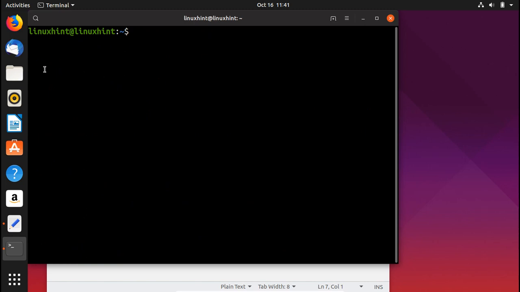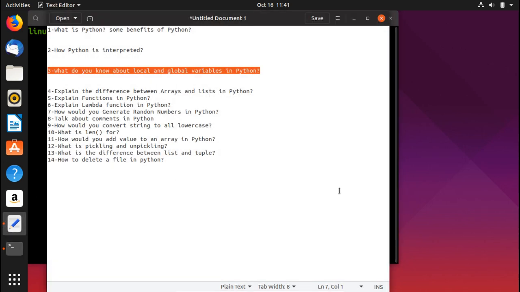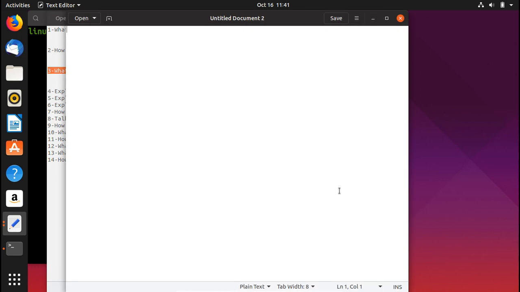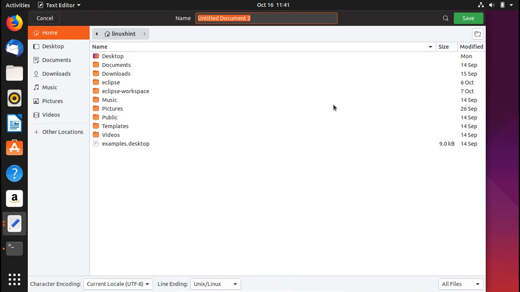Now in order to create a basic script, you just have to go to your text editor or your favorite editor, whatever it is. Open it up and just save it with the Python extension, which is essentially .py. The name could be anything.